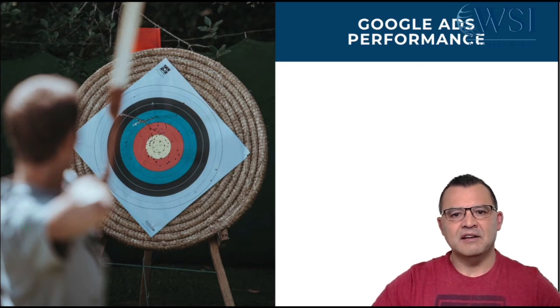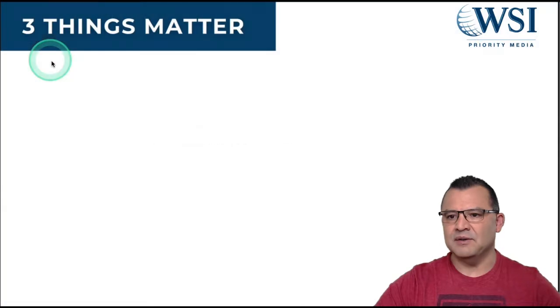The bottom line of measuring Google Ads performance is the bottom line: what it is costing you to acquire a new customer and how much revenue you're generating. When you know your numbers, you can easily scale a campaign. So let's jump into it. I'm going to show you what we keep a very close eye on in the ad campaigns that we manage. There's 3 things that matter the most.